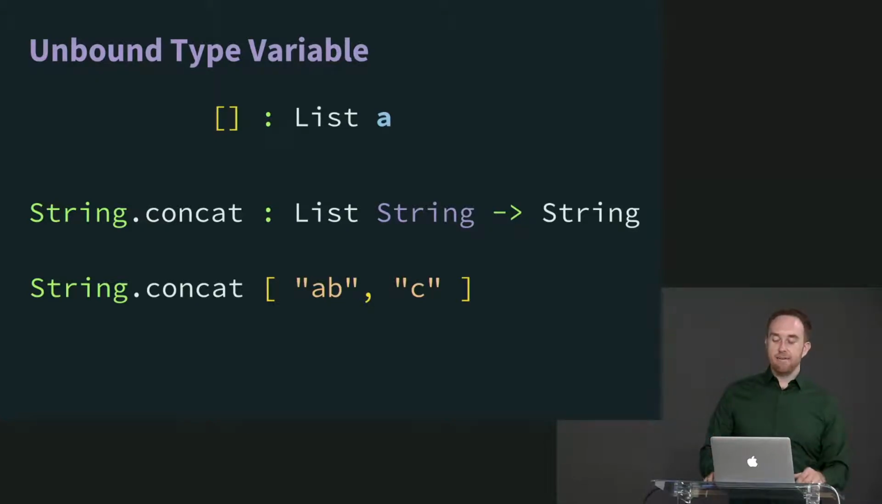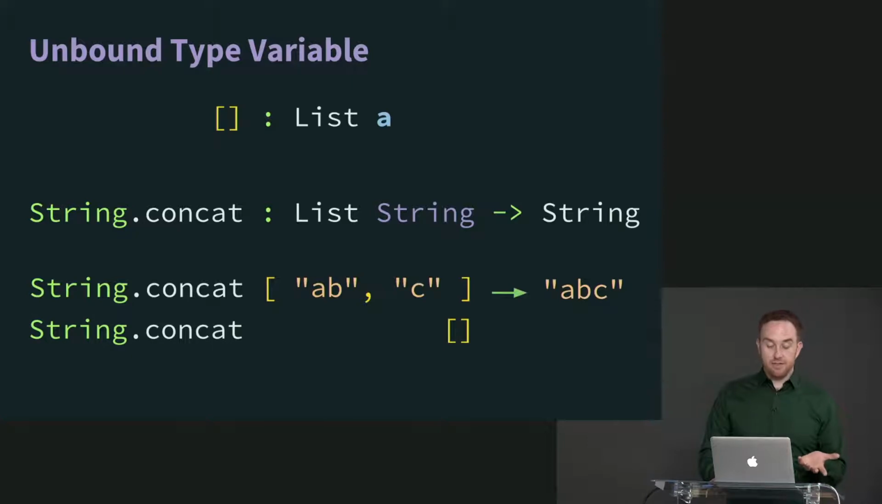String.concat A, B, and C will combine those together into ABC. I can also pass string.concat an empty list. Even though that's not literally a list of strings, if I have a list with an unbound type variable, I can provide that to any function that accepts a list of any type. So I can, of course, say string.concat that, and it's going to give me back an empty string. That totally works even though it's not literally a list of strings, and technically string.concat says that's what it expects.